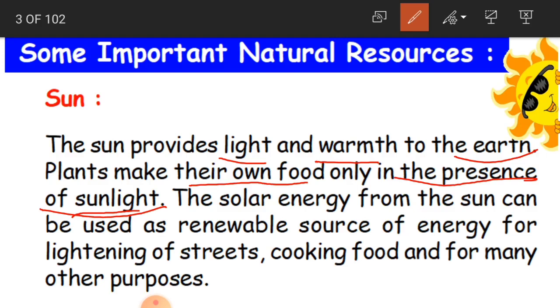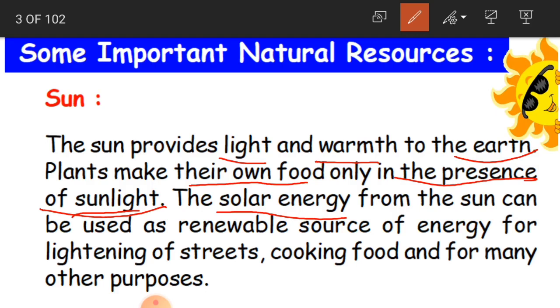Clear, children? And the solar energy from the sun can be used as a renewable source of energy for lighting of streets, cooking food, and for many other purposes. Solar energy is the energy which is generated by the heat of the sun.